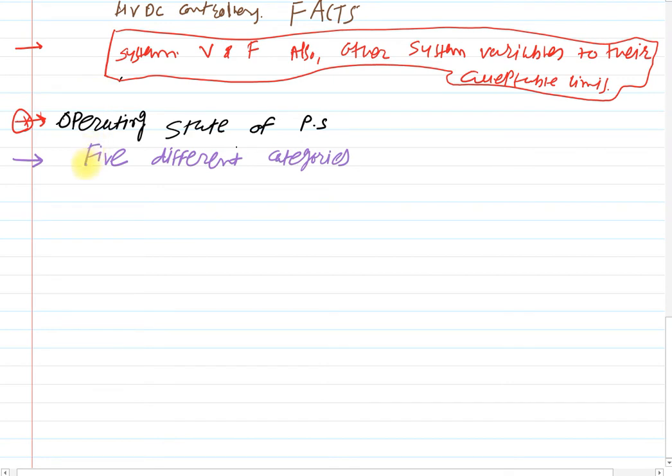So according to the classification, the first one is normal state. The second one is alert state. The third one is emergency state. The fourth one is in extreme state.